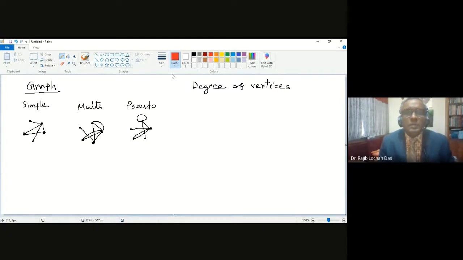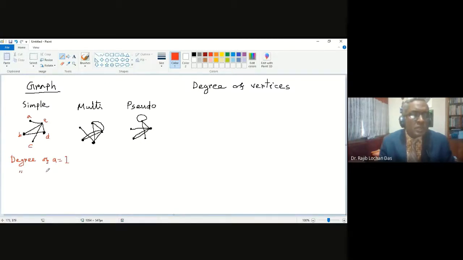So let us have names. Say the names are A, B, C, D, E. These are the names of the vertices in the first example. If you talk about the degree of A, that means one single vertex. Degree of A, you will write, is 1, because there is only one line with that vertex.